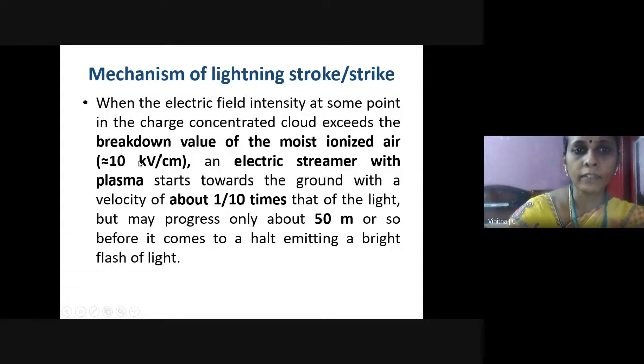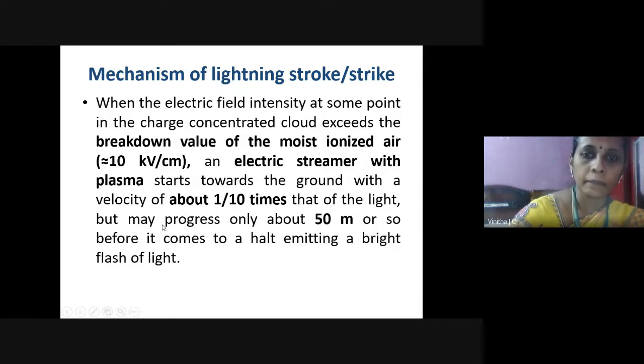But whenever the field reaches 10 kilovolt per centimeter, breakdown of the air occurs immediately, and a streamer starts to develop and moves towards the ground with a velocity of 1 by 10 times that of light.